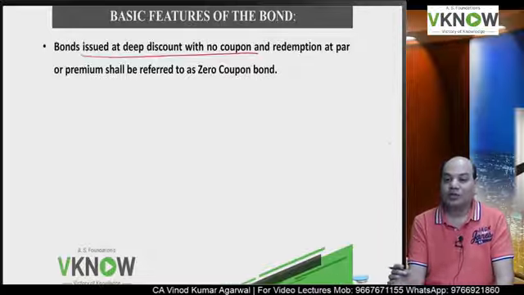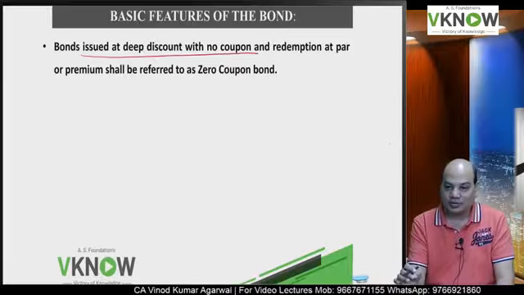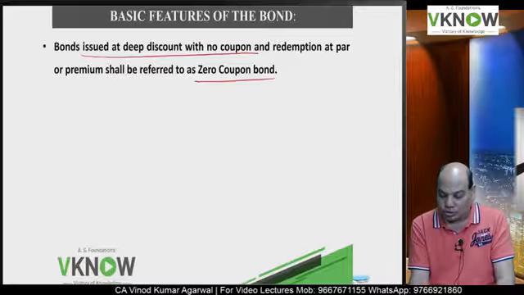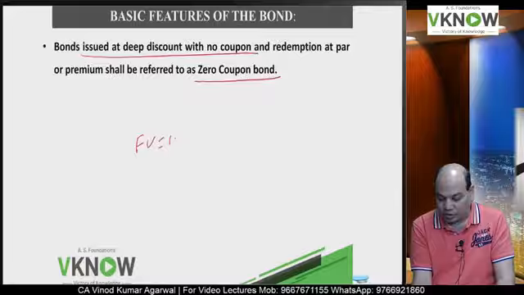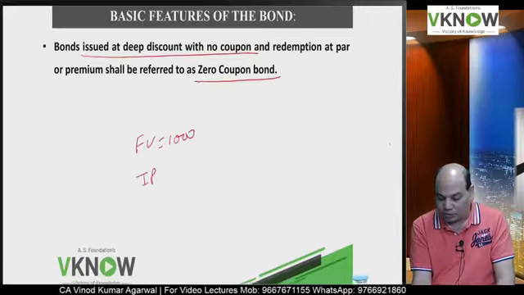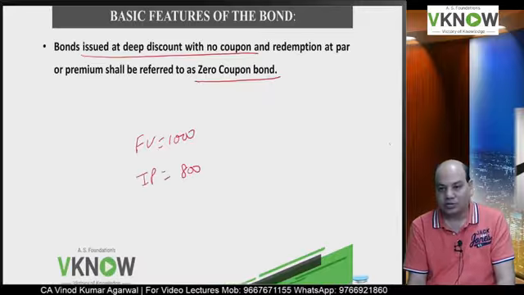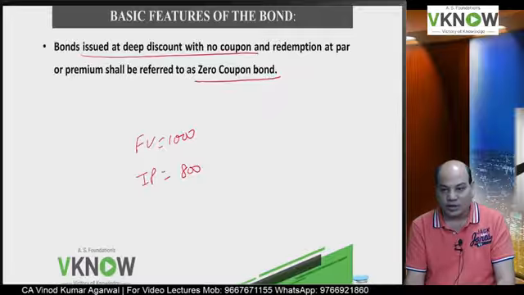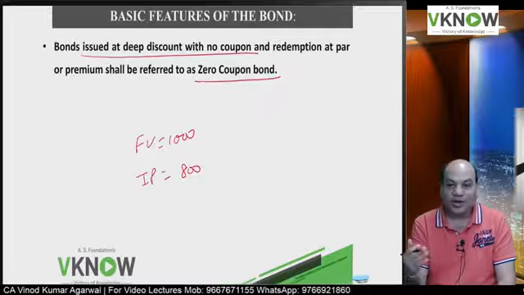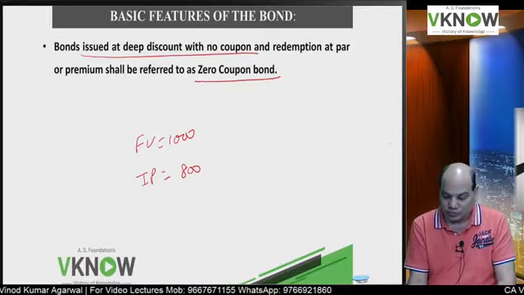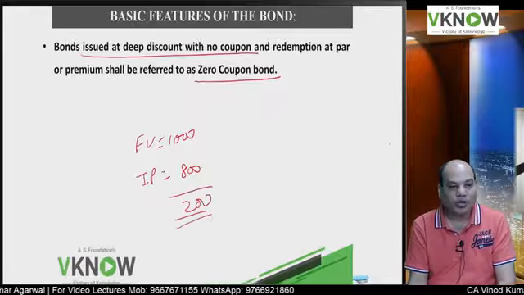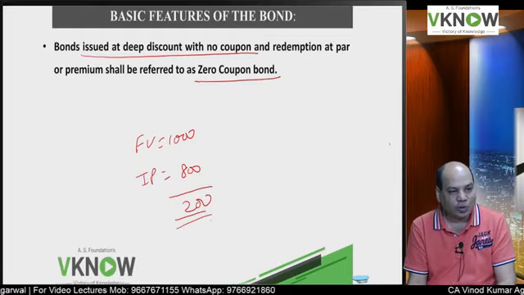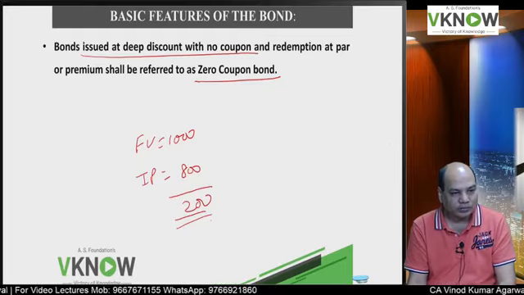These are issued at a huge discount and they are called zero coupon bonds. So if the face value is 1000 rupees, the issue price will be 800 rupees. You invest 800, you will get 1000. So the difference of 200 is the income of the bondholder, the return to the bondholder.